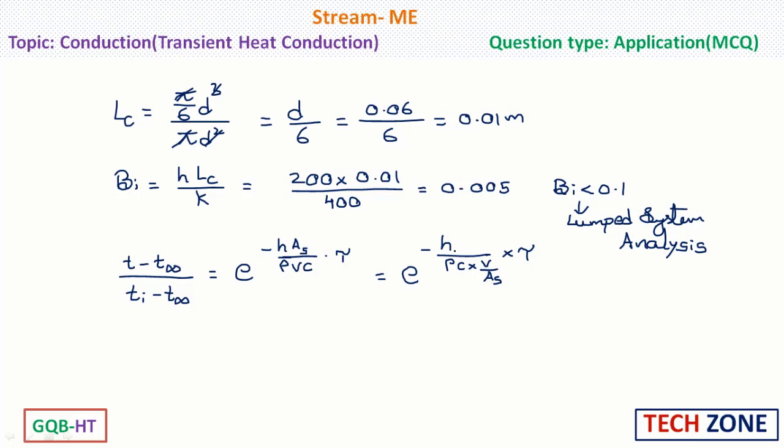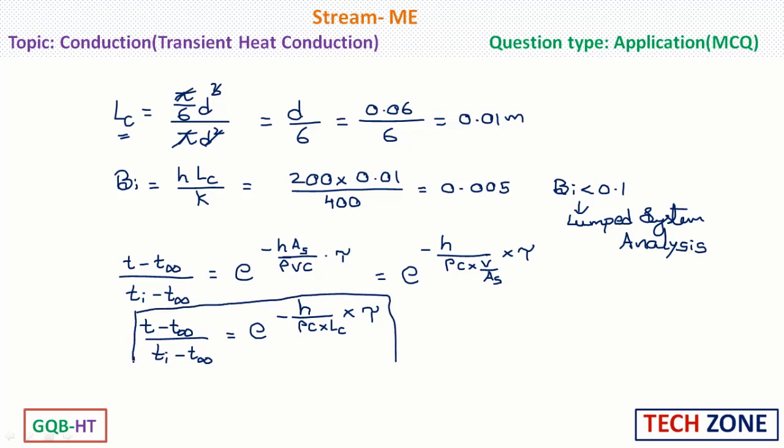Volume by surface area is nothing but characteristic length. So e power minus h by rho c into Lc into tau. This formula we can use in order to solve the problem very easily, rather than calculating the volume and surface area, which will take a lot of time.